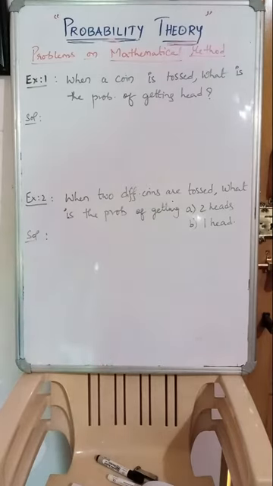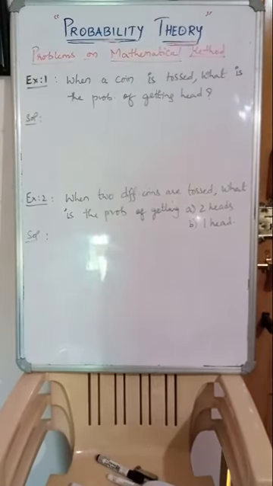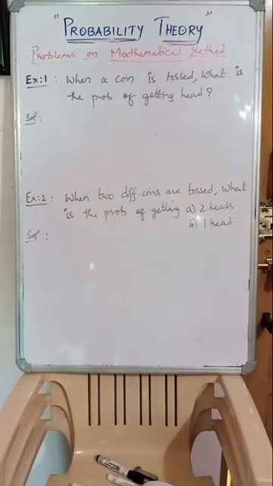Example number 1. When a coin is tossed, what is the probability of getting head? That is question number 1. Directly we can say, when a coin is tossed, the possible exhaustive cases are 2 and getting head will be 1. Then the probability of getting head is 1 divided by 2, favorable by exhaustive. Favorable cases for head are 1, and total possible outcomes are head and tail, 2. Clear? So 1 by 2.